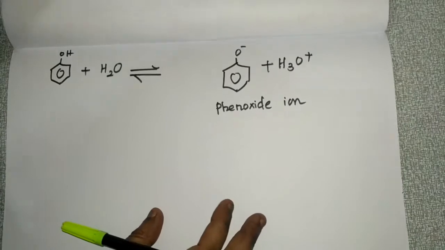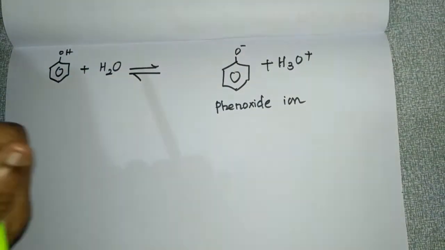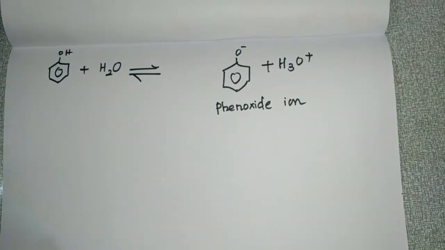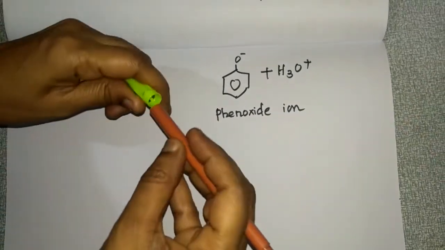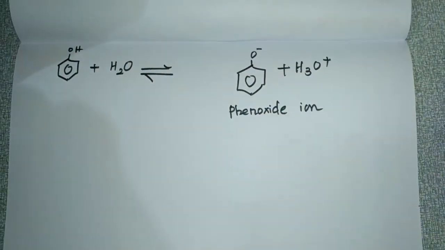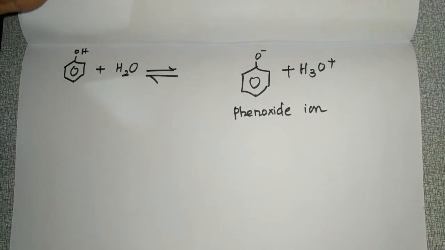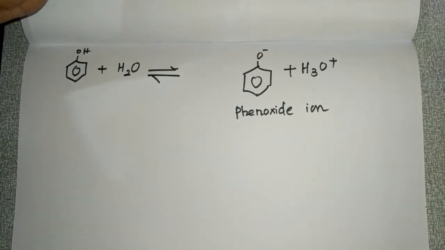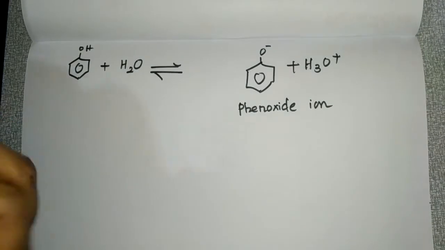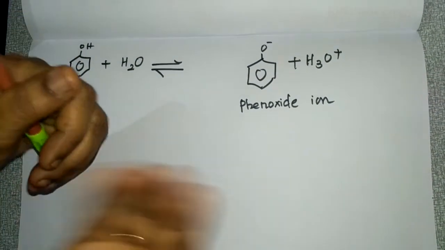I'll explain the stabilization of this phenoxide ion. And one more point: phenols are more acidic than alcohols. So I'll explain how the phenol has more acidic strength compared to alcohols.